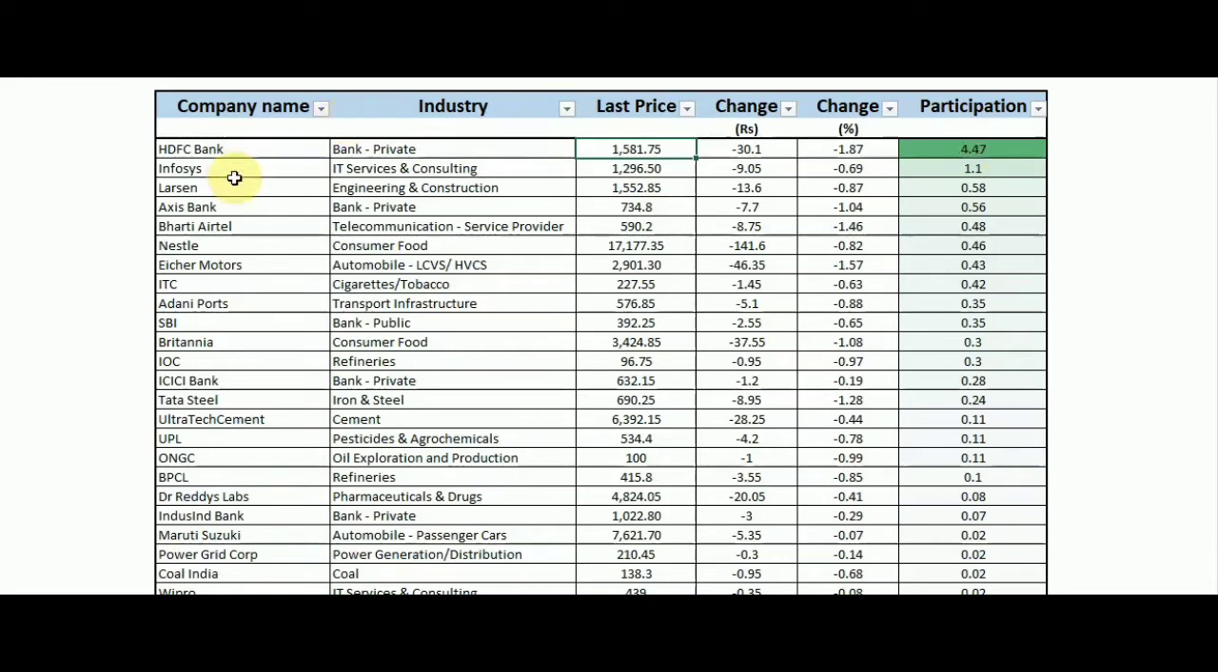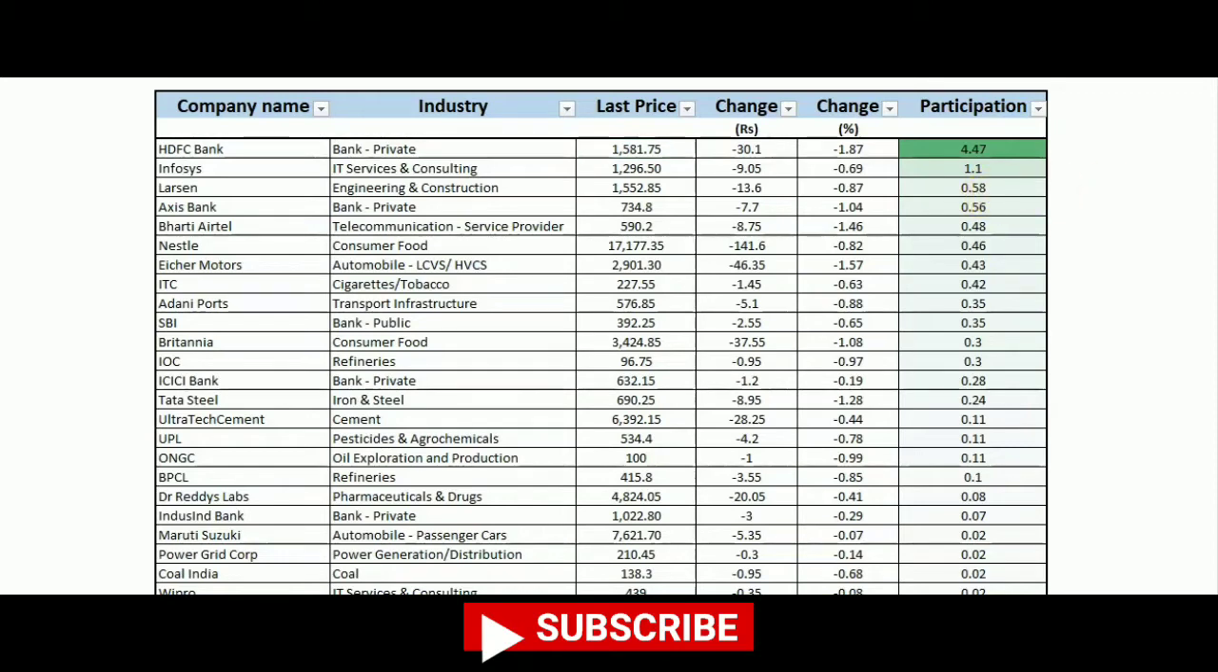So next it is Infosys, which belongs to IT services and consulting. You all know that. Last price is 1296.5, and in absolute terms it changed by minus 9.05, and percentage change is minus 0.69, and today it participated by 1.1 in today's Nifty's movement. Clear? Now the third one is Larsen. You can see engineering and construction is the industry. Then the last price is 1552, percentage change is minus 0.87, and participation in Nifty is 0.58.